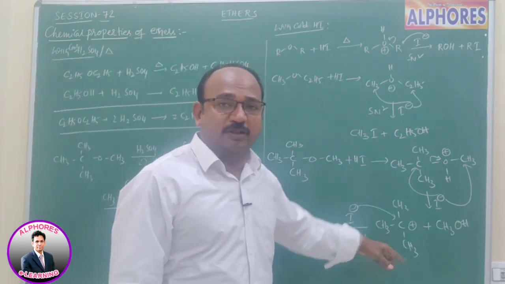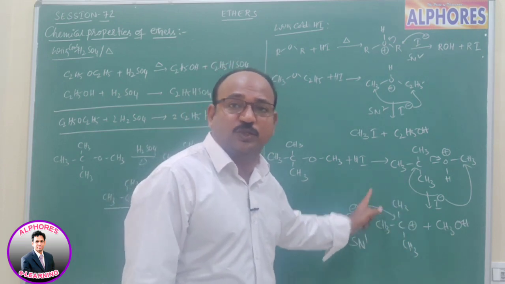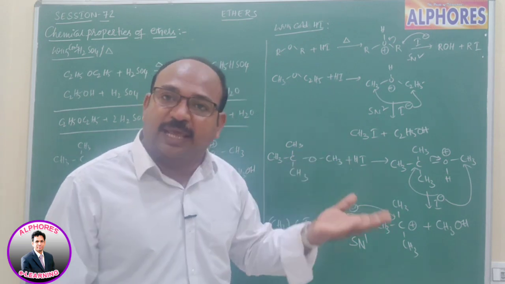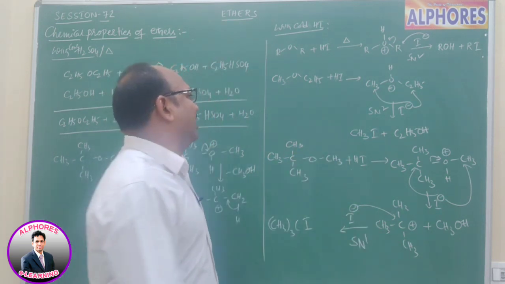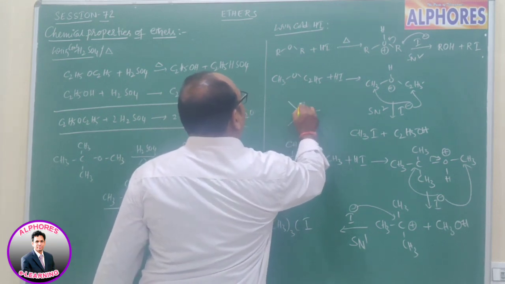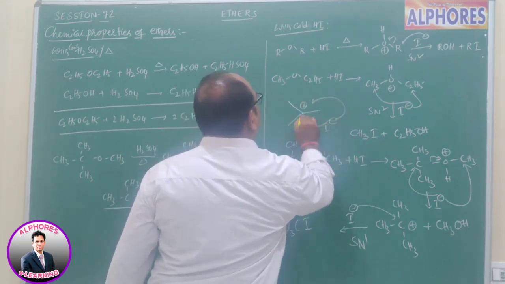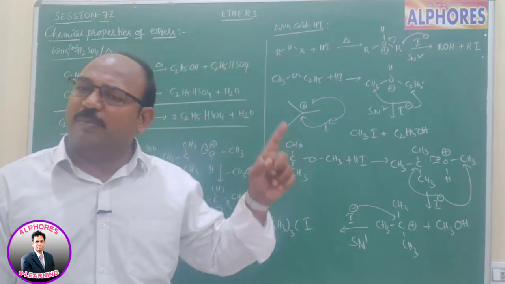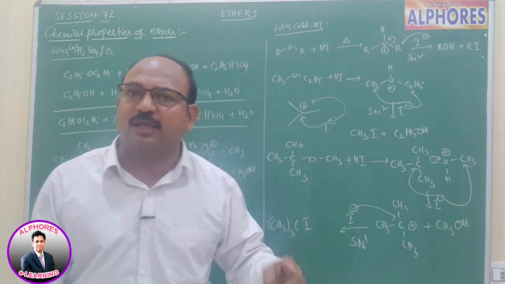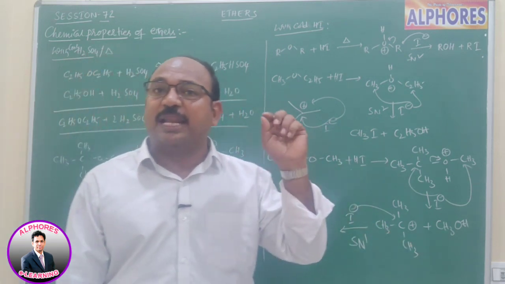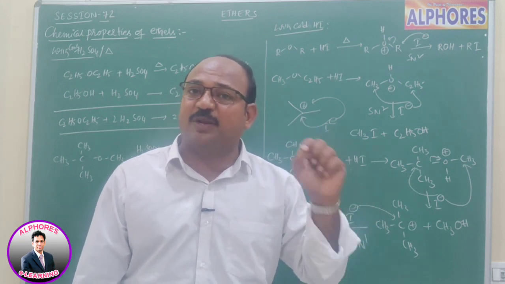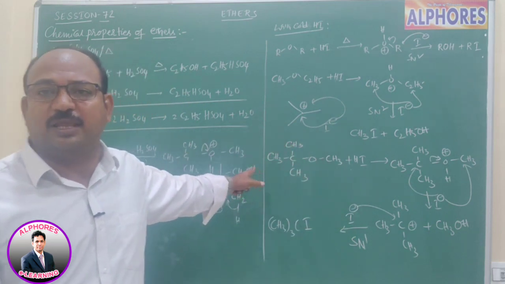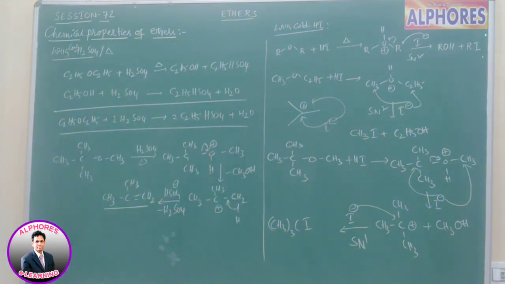After formation of the carbocation, suppose this positively charged carbon is attached to three different alkyl groups. In such a case, that I minus may attack from either side. Because the carbocation is planar, the attacking nucleophile may attack from either direction, and as a result you get a mixture of products. That means you are getting a racemic mixture. That racemic mixture you can notice only in the case of a chiral carbon. If there is no chirality, then we are getting only one product.